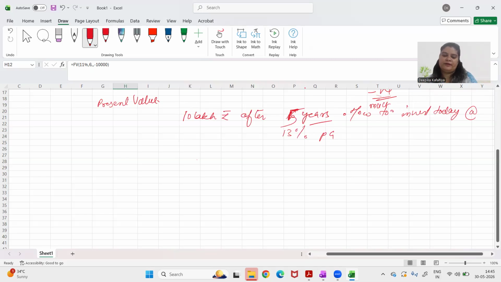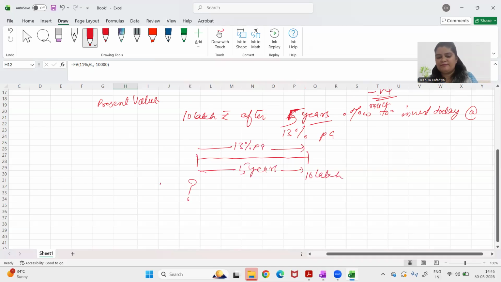Let me create a timeline so that you can visualize it. So I will get 10 lakh rupees after 5 years. I'm earning 13% per annum, and I want to know how much to invest today. That is what I want to know, PV.